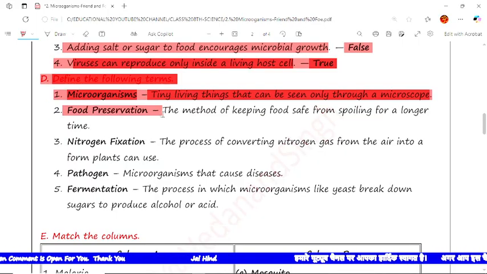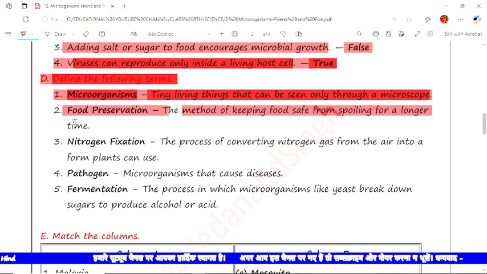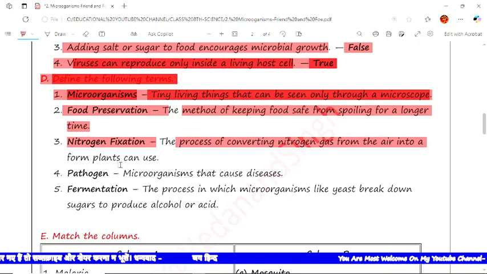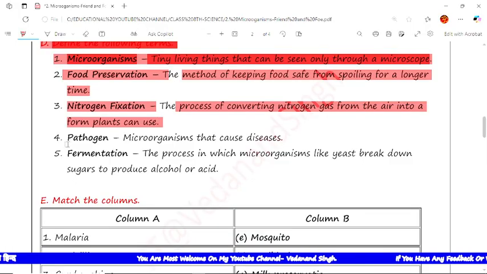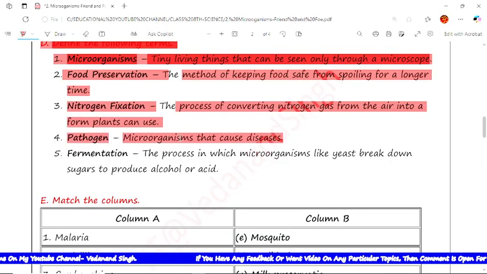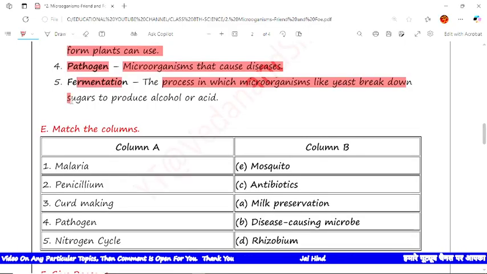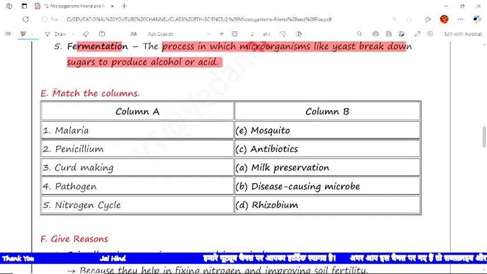Next is food preservation: the method of keeping food safe from spoiling for a longer time, that is food preservation. The next is nitrogen fixation: the process of converting nitrogen gas from the air into a form plants can use. Next is pathogen: a microorganism that causes disease. Next is fermentation: the process in which microorganisms like yeast break down sugar to produce alcohol or acid.